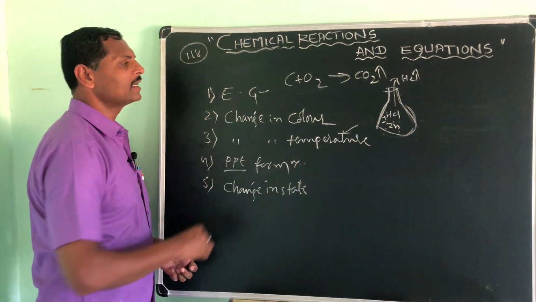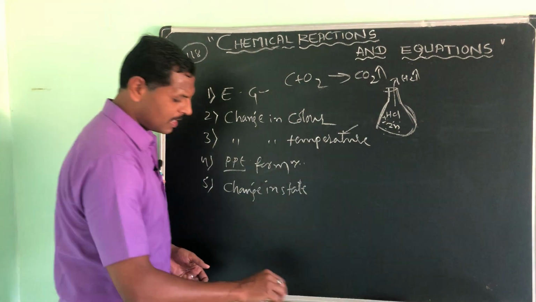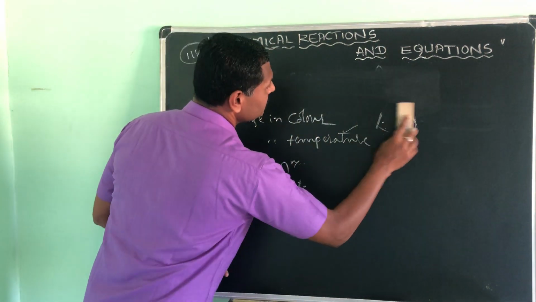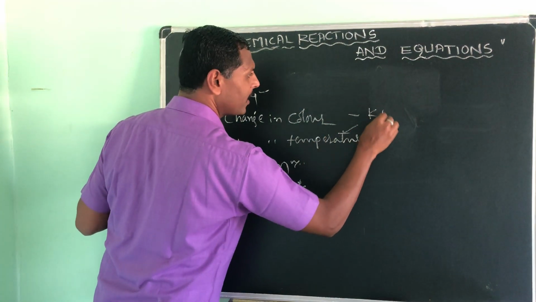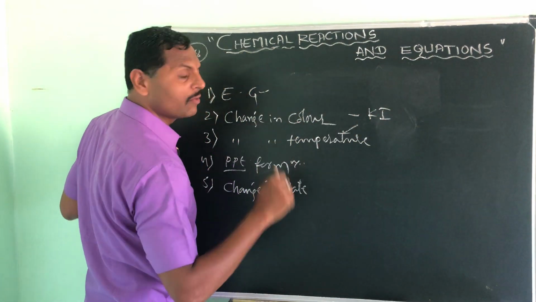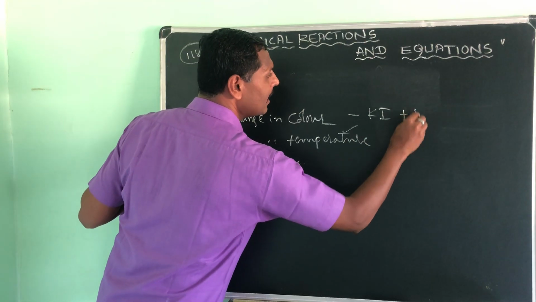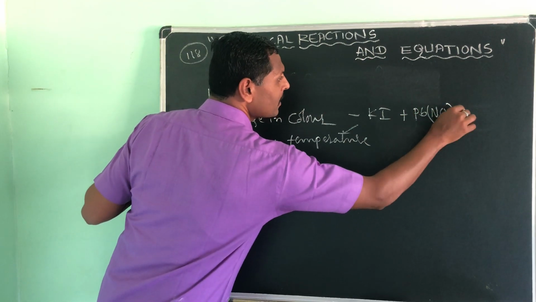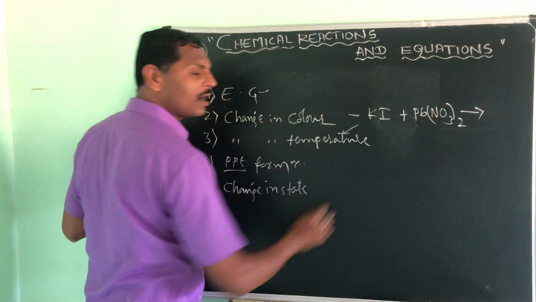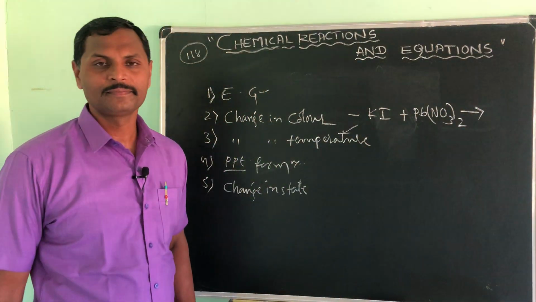I will go to the next one, that is change in color. Okay, change in color: you take potassium iodide in a beaker and add lead nitrate to it. Both are colorless substances.